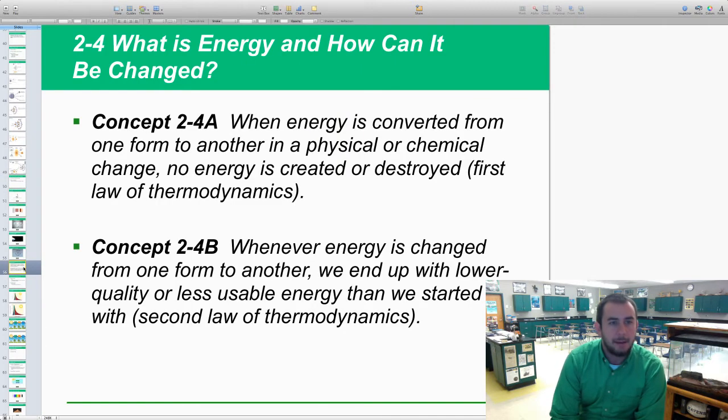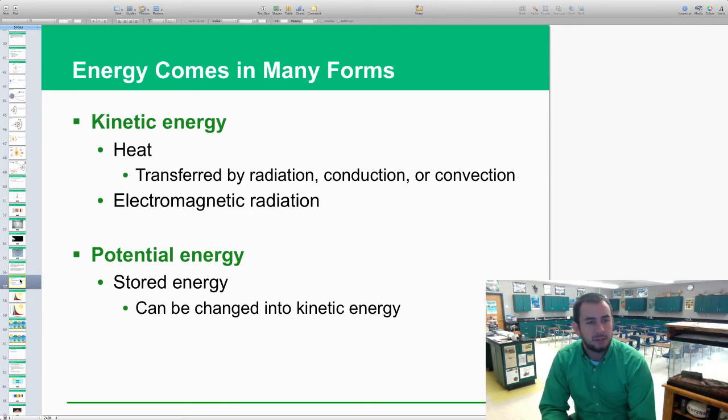We're going to skip ahead and talk about what is energy and how it can be changed. And there's two types of energy. There's kinetic energy, which is like heat transferred by radiation, conduction and convection. Electromagnetic radiation is another type of kinetic energy, and all those are kind of energy in motion and movement.